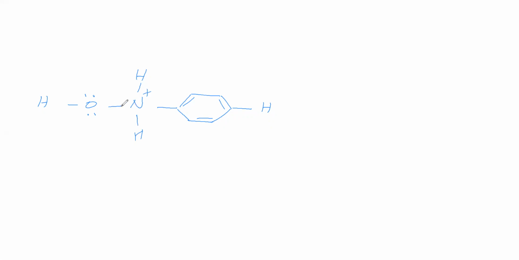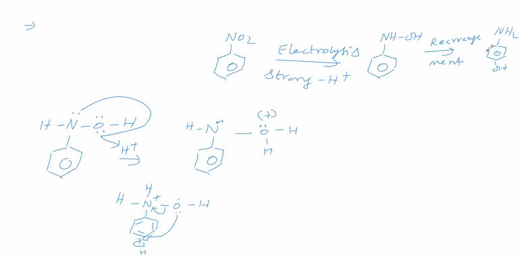Due to positive charge, this bond is migrating towards this side, therefore it is getting positive charge. So this positive charge is attacking this carbon, and this bond is migrating this side. So we are getting para-aminophenol. This process is called rearrangement.